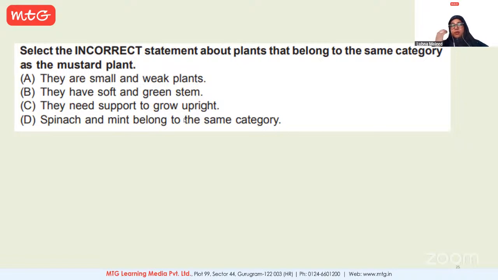Okay? And then you have to reach the right answer: based on the category, which of these points seems incorrect, not the correct, but the incorrect one.